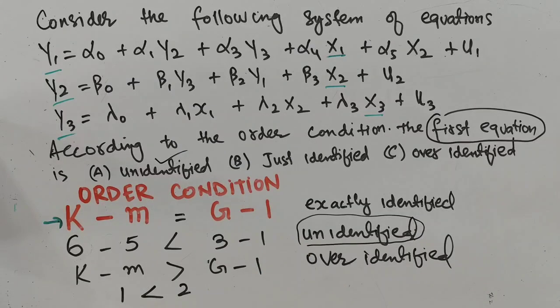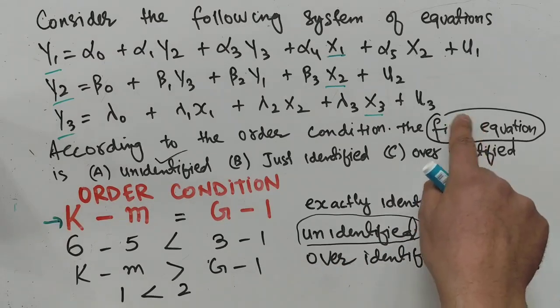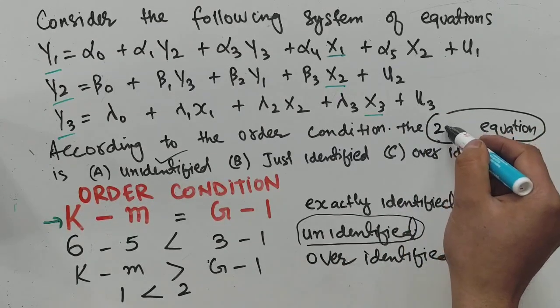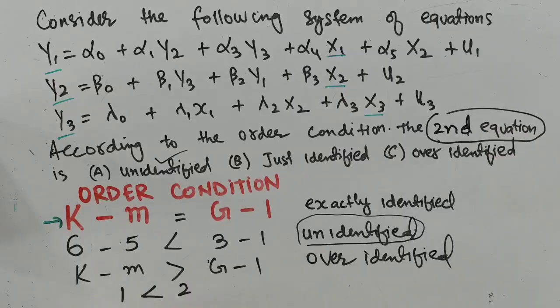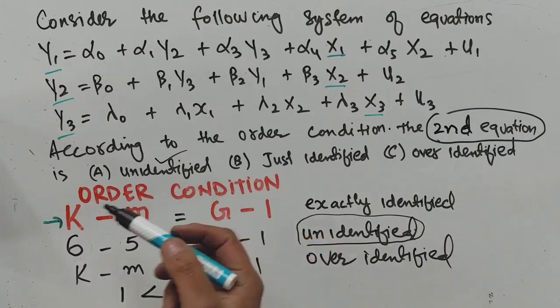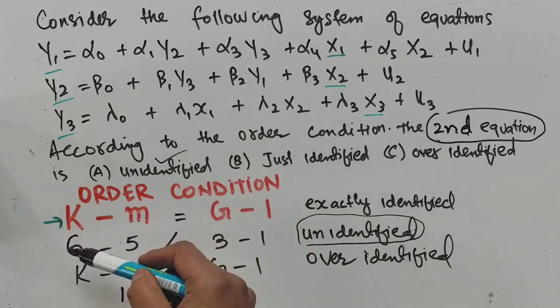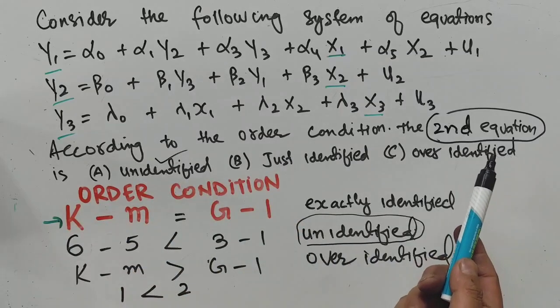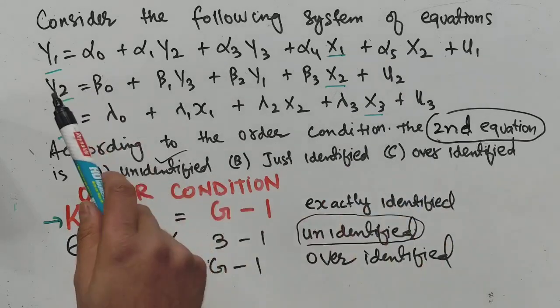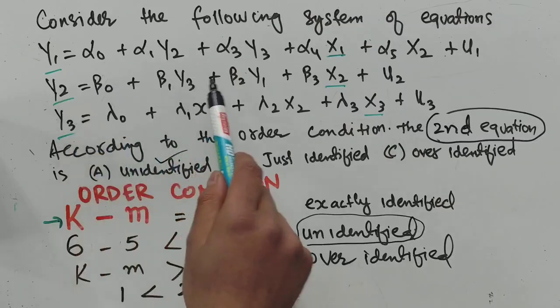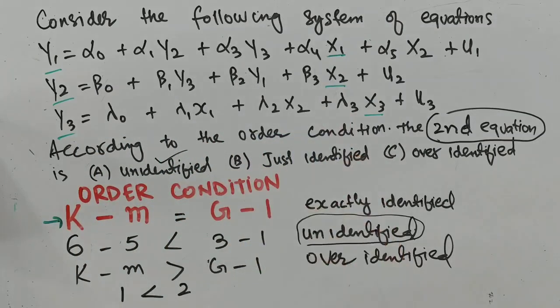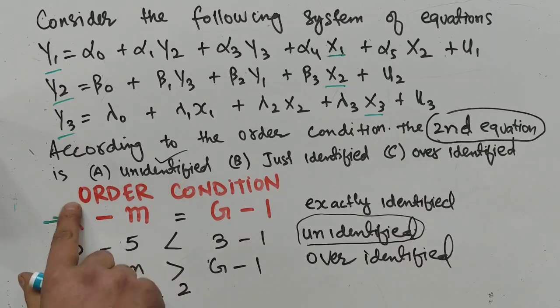Now the question was only about the first equation, but let us say we are being told about the second equation. So what will happen in the second equation? The total number of variables in our model is 6, and the total number of variables in the second equation are 1, 2, 3, 4. So in this case we will have 4.